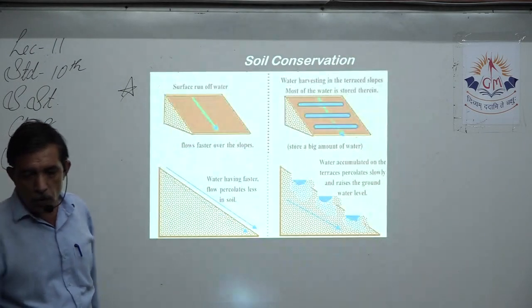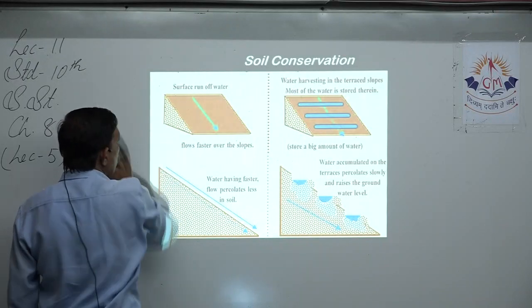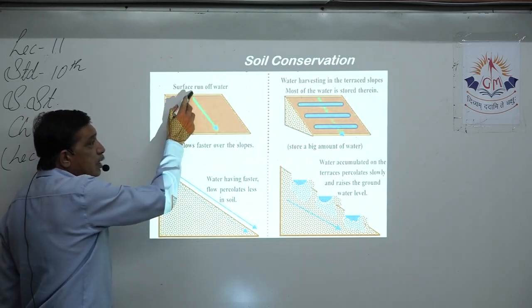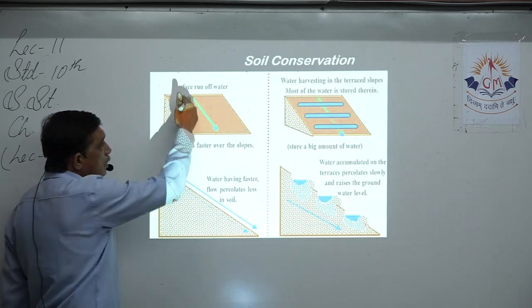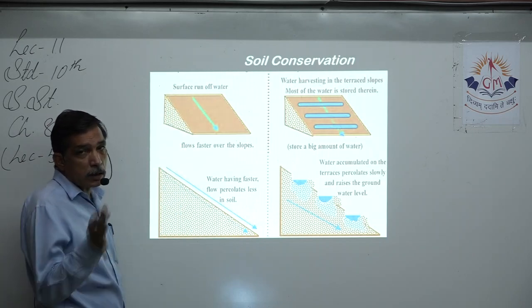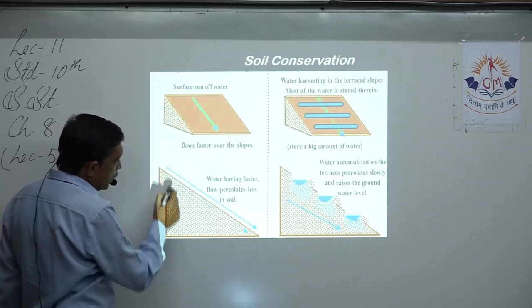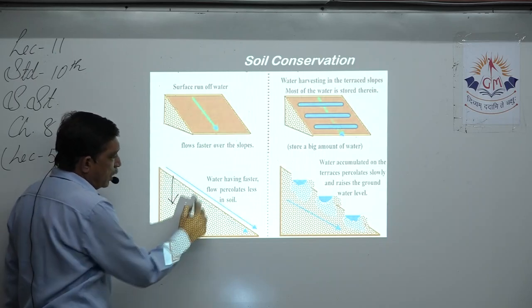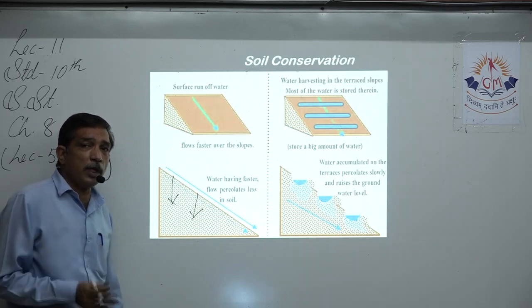Now, here is a pic to make you understand how soil conservation works. If you see in this pic, there is no stopping the rainwater that is rushing at great speed, because the slope is quite great. Inclination is quite more. So it will just run off. It does not allow the water to seep into the ground, because it runs down with great speed. There is no stopping it.